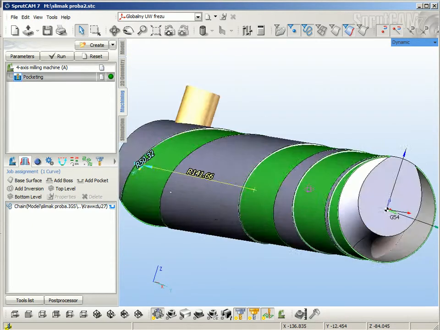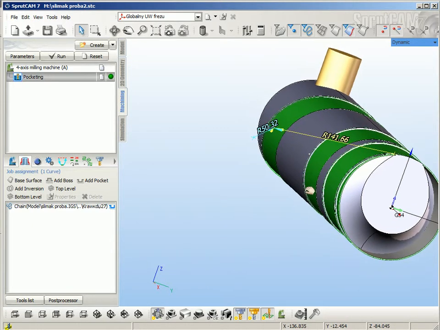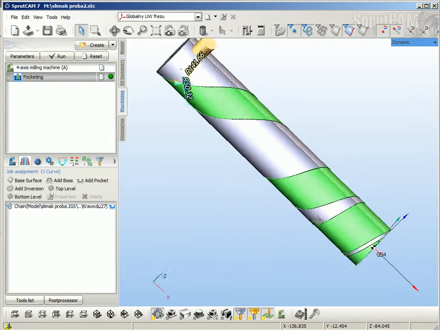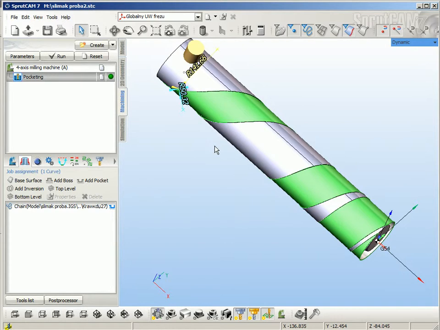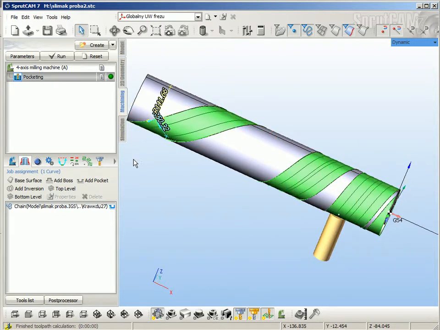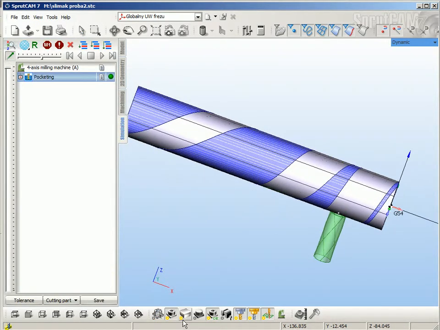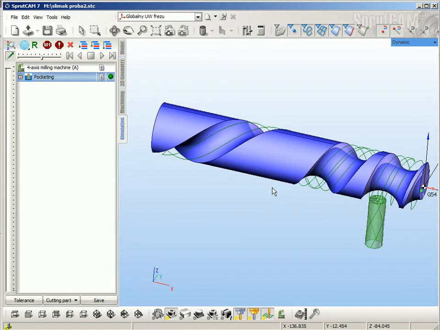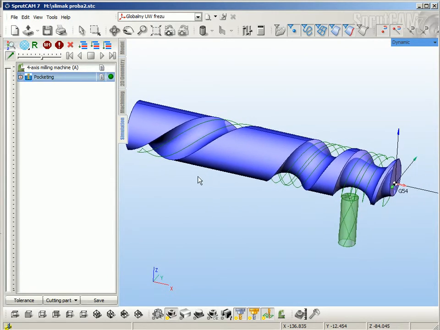So now we can see the pocket that uses our base surface. So if I calculate the toolpath, we will see toolpath along this level, along this base surface.